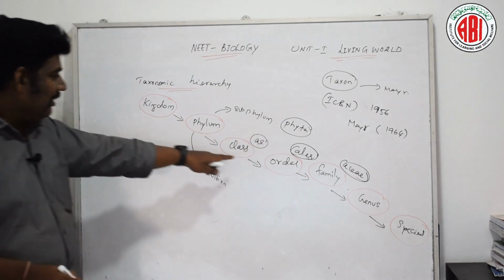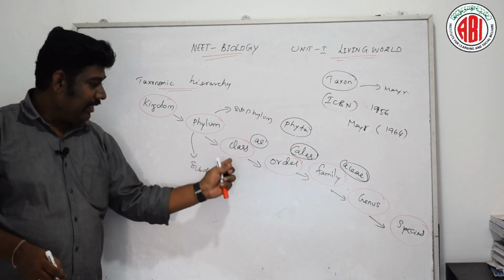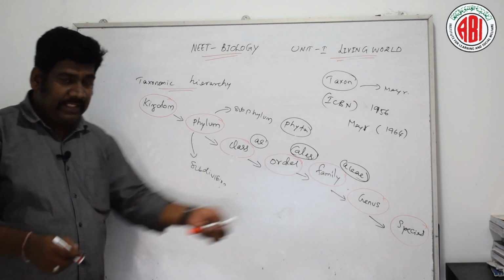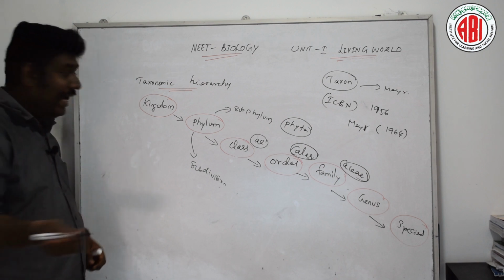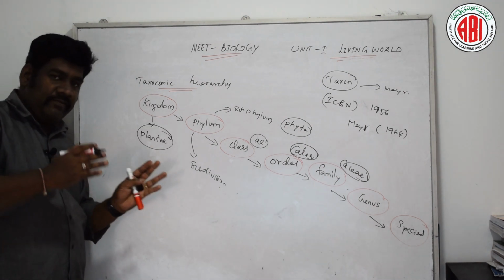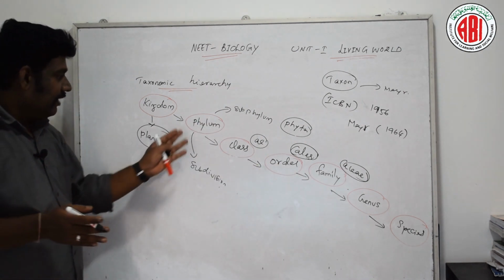So these are the suffixes we use: phyta for phylum, a for class, ales for order, aceae for family. These are all for the kingdom Plantae or plant kingdom, each category of the taxonomic hierarchy having its own suffix.